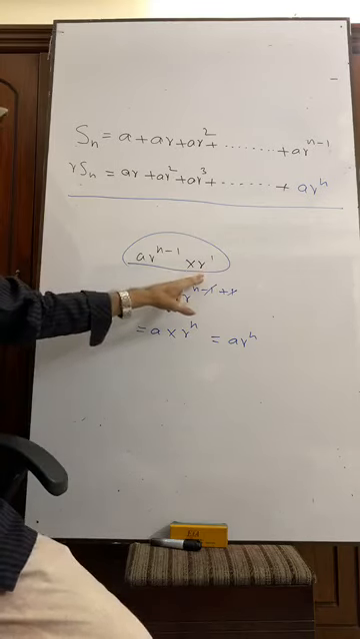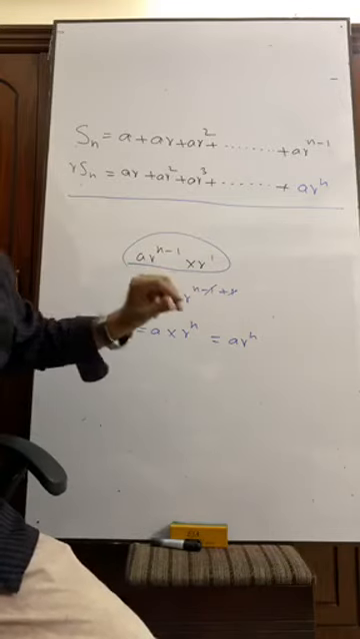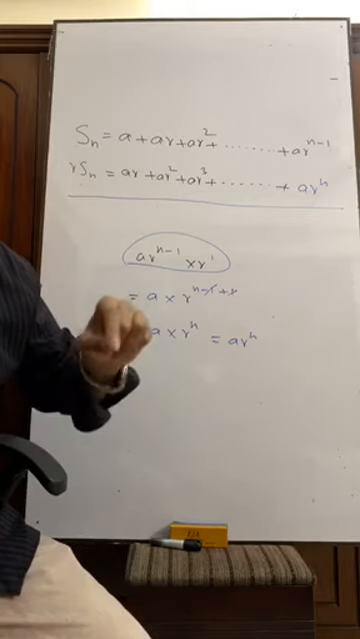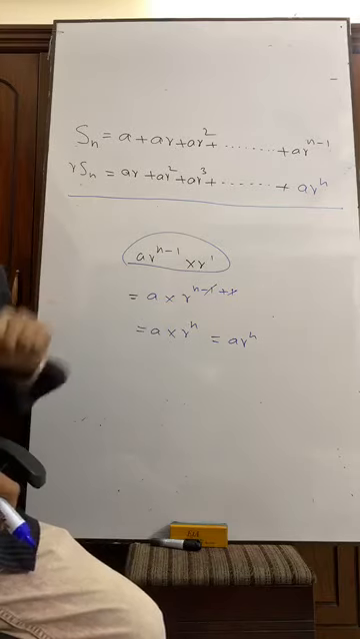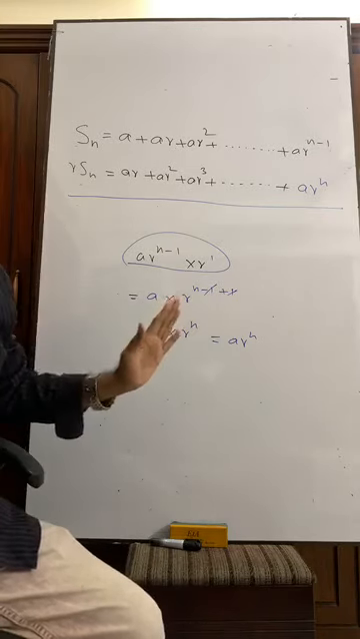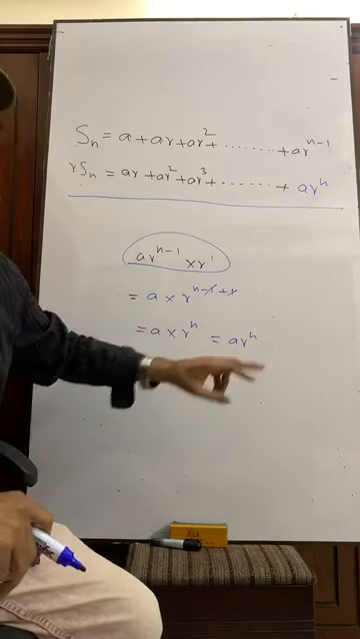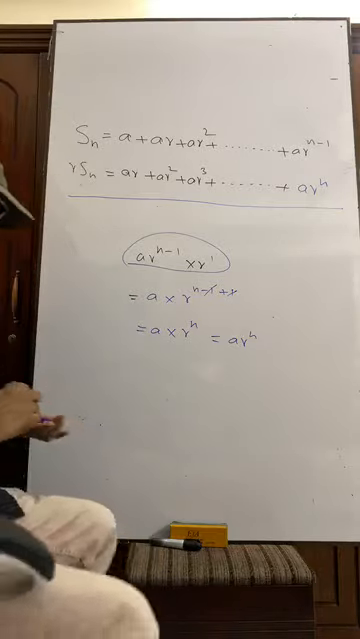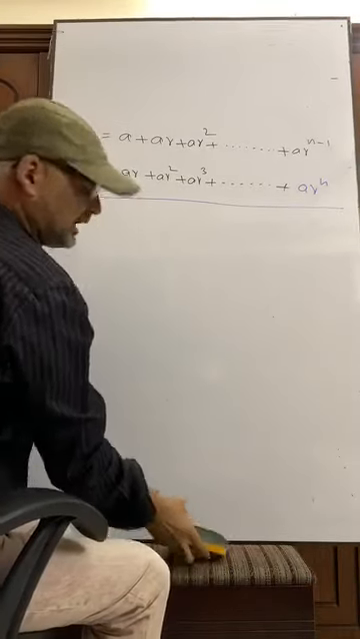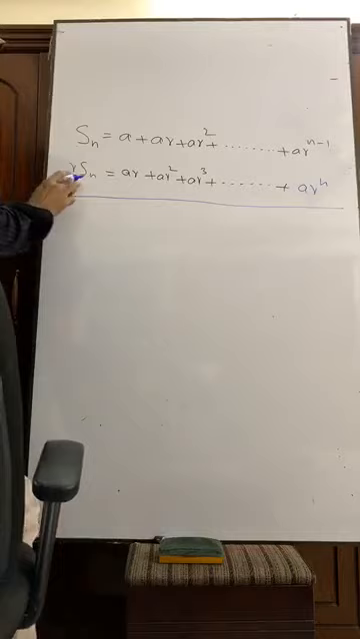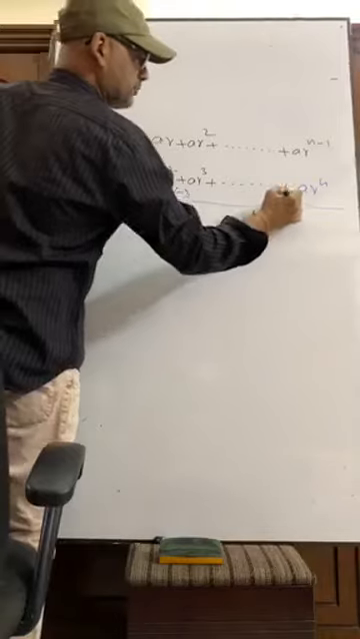So what is the power of R here? 1. During multiplication, powers of the same base are added. So n minus 1 plus 1, the minus 1 plus 1 will be omitted. We will be left with R to the power n here, and this is A, so AR to the power n. Now we will have their subtraction like this. If we subtract, this is minus, minus, minus, minus.